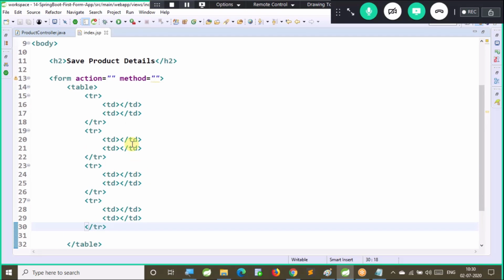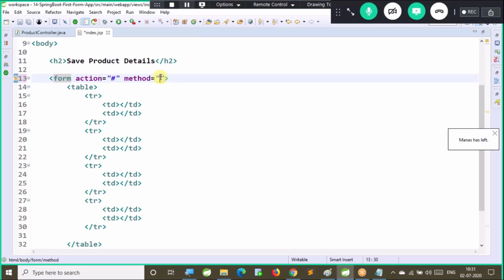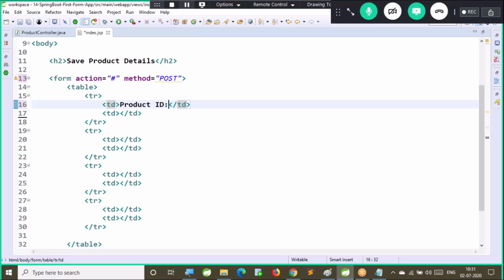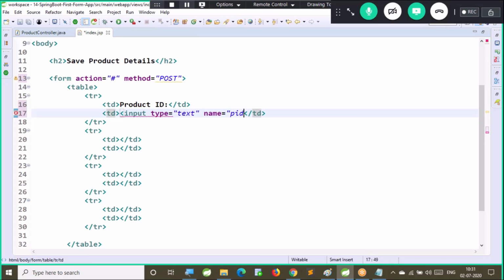Right, currently action attribute I'm giving empty, slash I'm giving, so the form will not be submitted. Then method I'm going to give as post. So I want to send an HTTP post request from the form, so that form data will go in the request body. If I don't write the method post, by default it will be a get request, form data will go in the URL. Right, now let me develop the fields here. First one is product ID, that is a text field. Input type is equal to text, name is equal to PID. You can give any name.